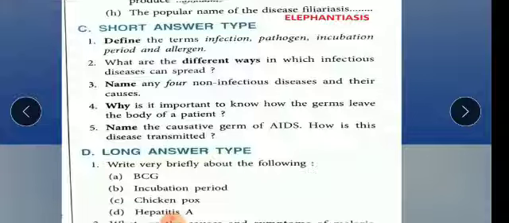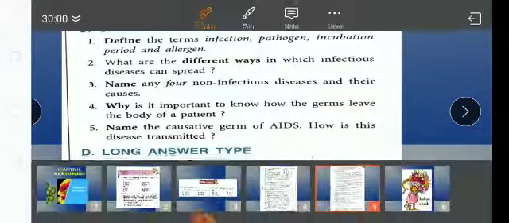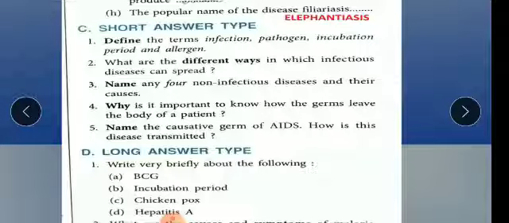Now next one is why it is important to know how the germs leave the body of a patient. Why? Okay, why is it important?